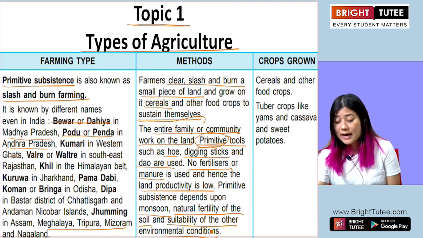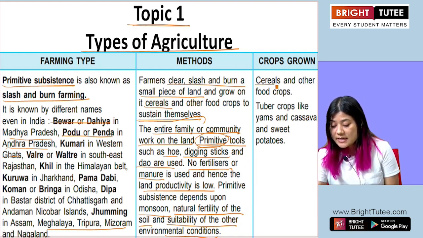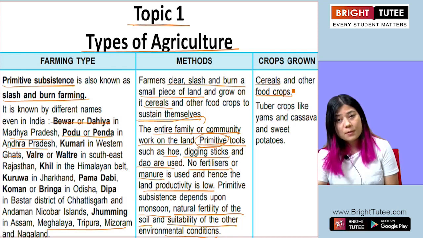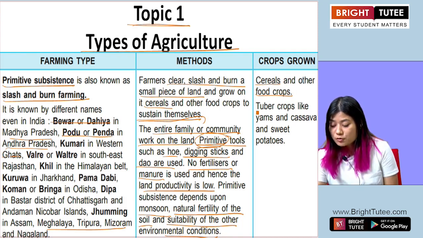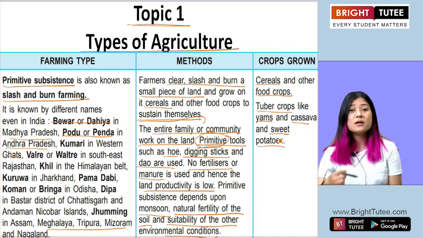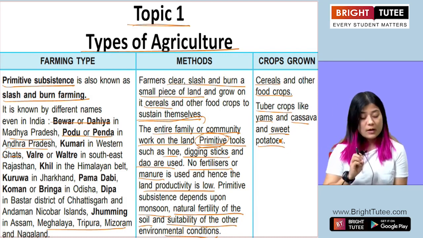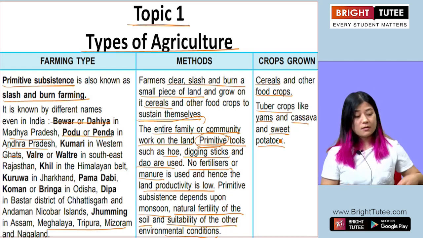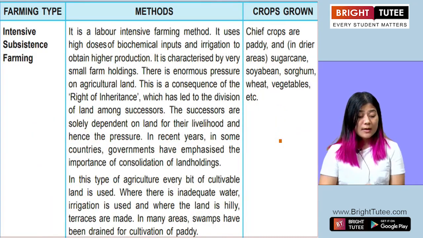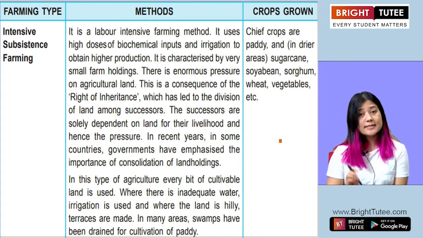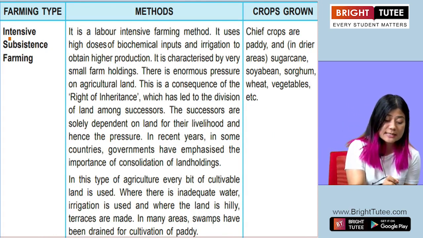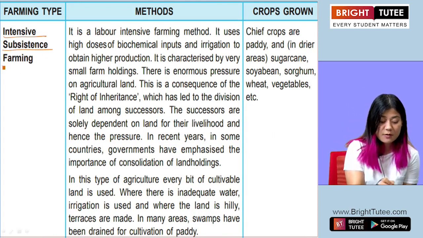Now let's see what kind of crops are grown. Cereals and other food crops are grown. Tuber crops like yams, cassava and sweet potatoes are grown with the use of slash and burn farming. Now the second type of farming is called intensive subsistence farming.